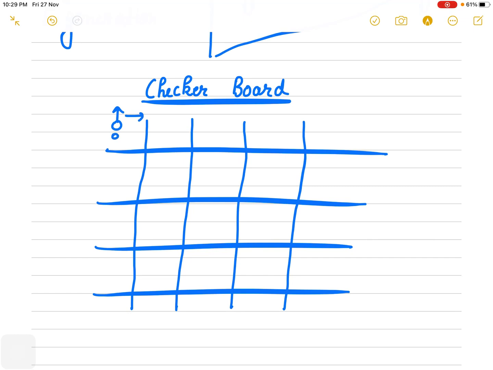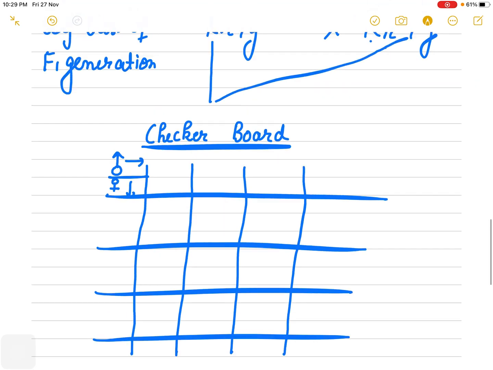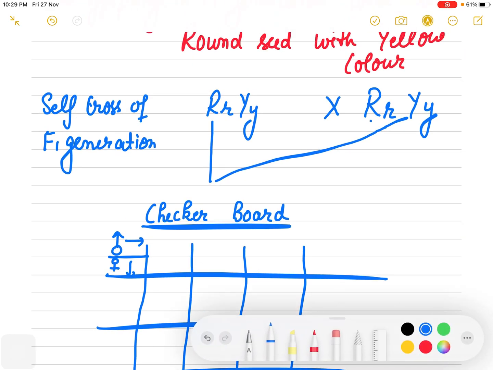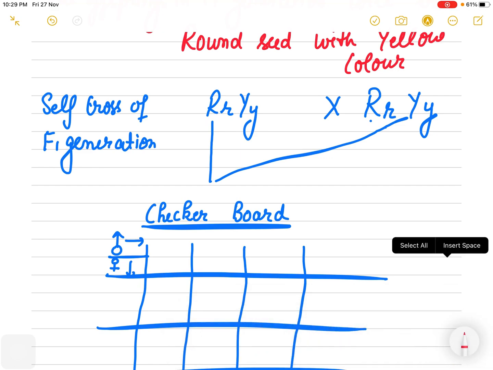In this way we will make male, here we will make female. Okay, so how to make this? Now that is a very interesting fact. First write down the dominant of the first character. What is the dominant? Round seeds. Since there are 2, we will write 2 times. What is the recessive of round? Wrinkled. Now what is the second trait which is dominant?